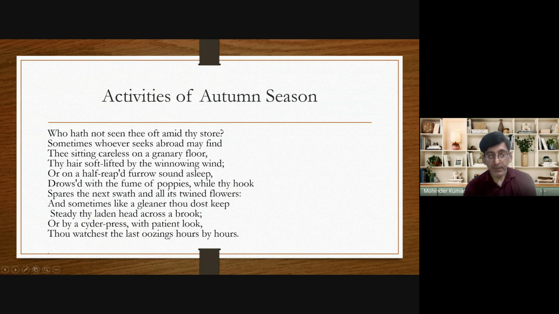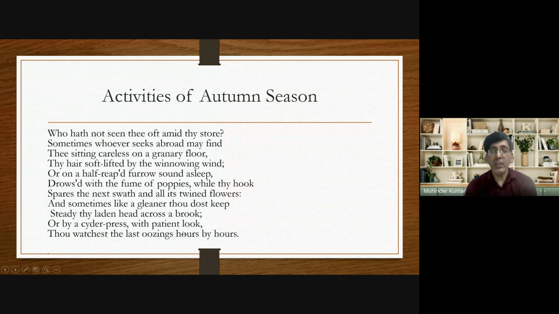What is the fourth picture? Through the fourth picture, John Keats talks about the fourth activity which is performed during the autumn season, and that is extracting apple juice and making cider. "Or by a cider press": a cider press stands for a machine which is used to extract juice of apples. "With patient look, thou watchest the last oozing." Oozings means drops of apple juice, hours by hours.